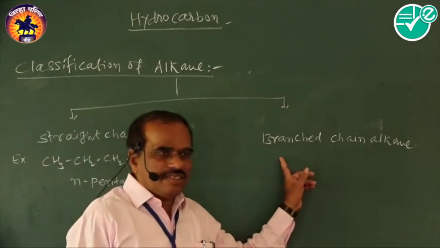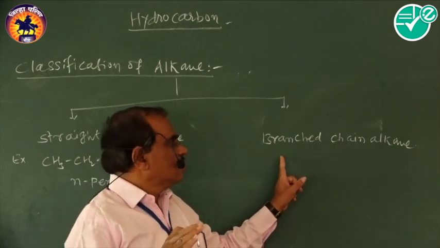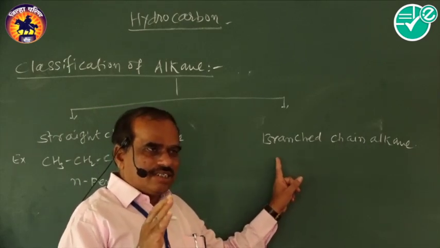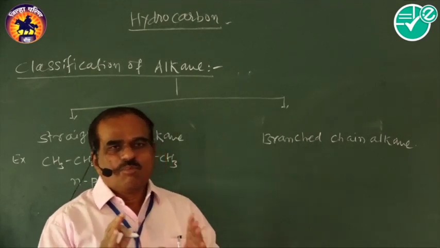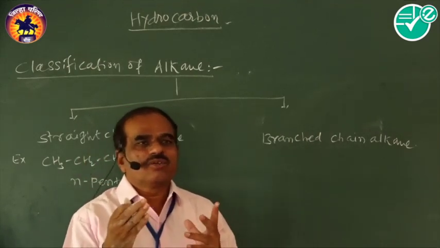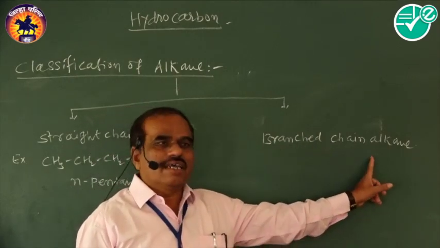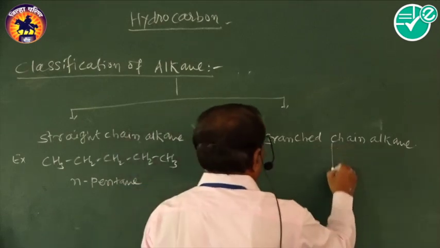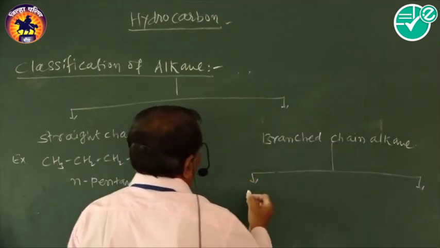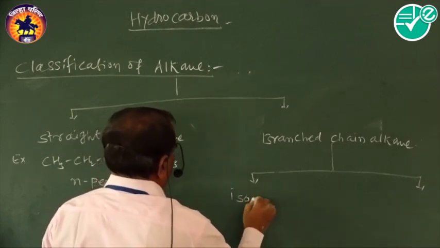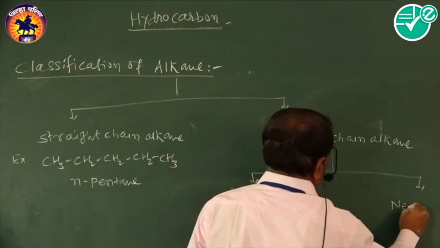Branched chain alkanes. Branched chain alkane means that in this molecule at least one carbon atom is bonded to more than two other carbon atoms. They are called branched chain alkanes. They are again of two types, that is isoalkanes and neoalkanes.